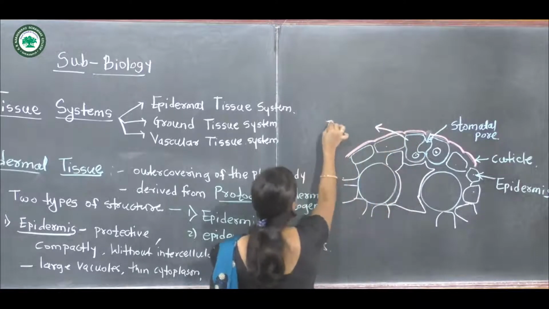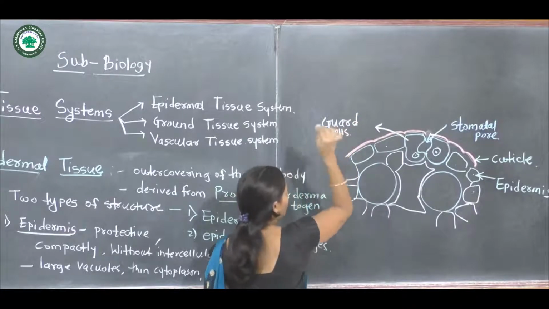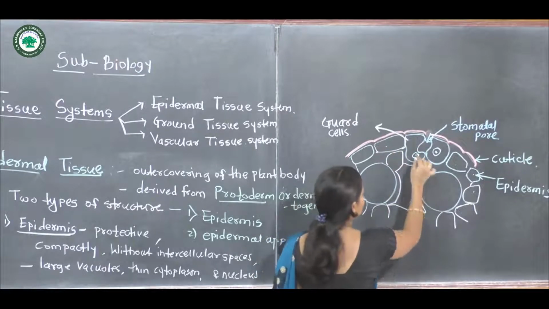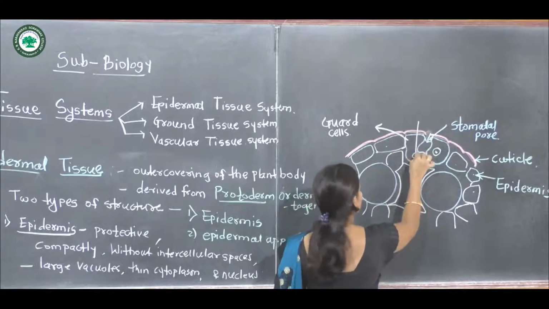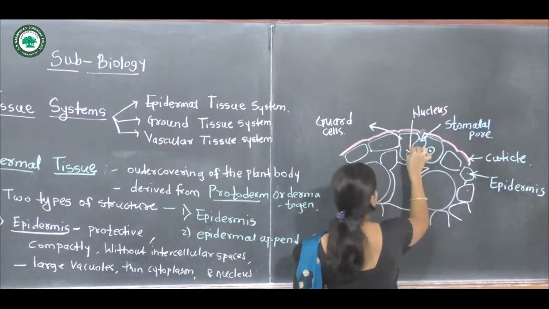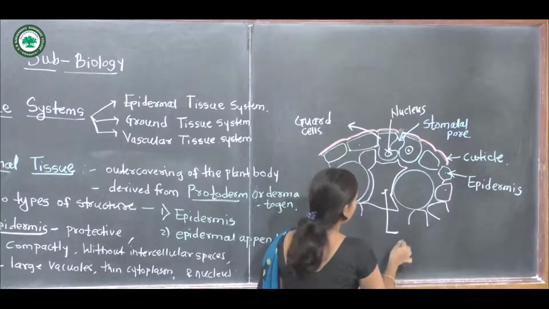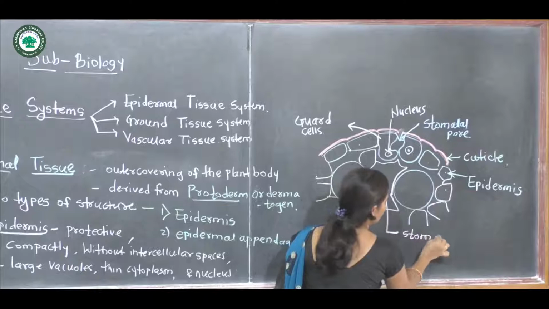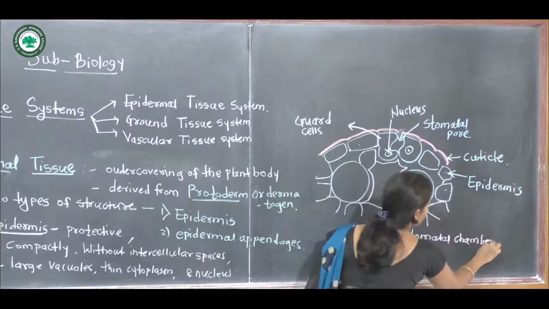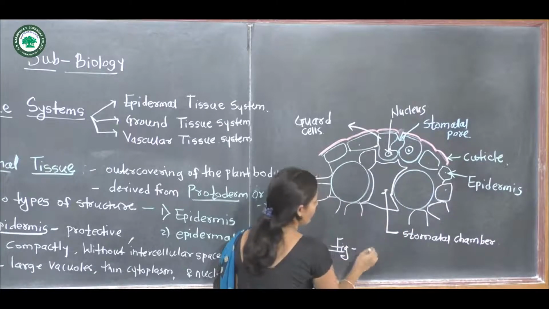These are the guard cells of the stomata, and the surrounding cells are called the epidermal cells. This is the distinct nucleus, and this is a stomatal chamber. This is the structure of the epidermis.